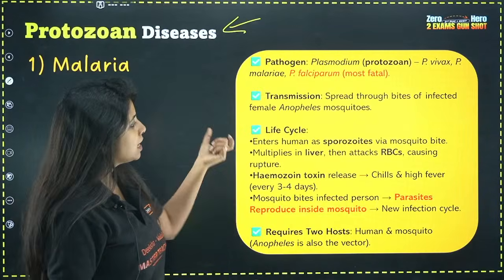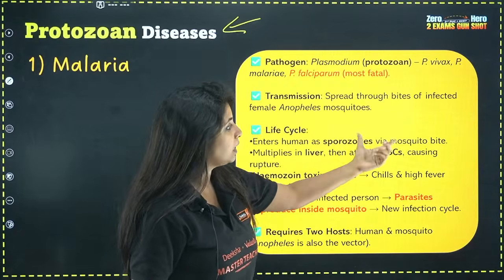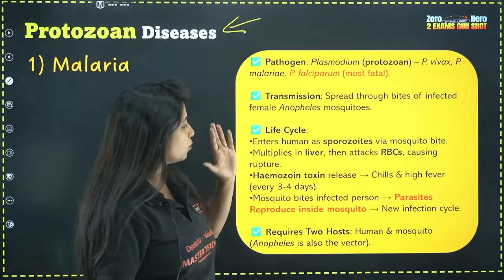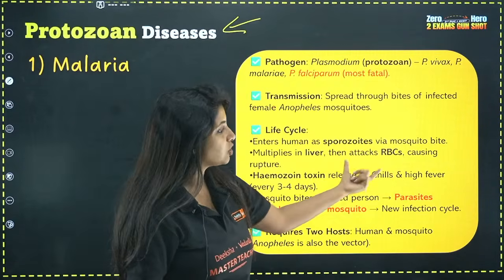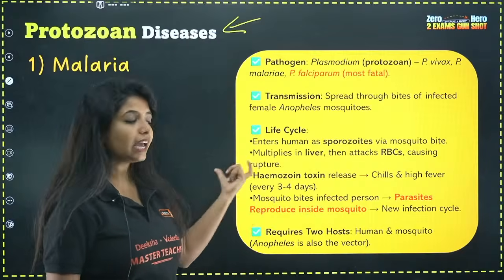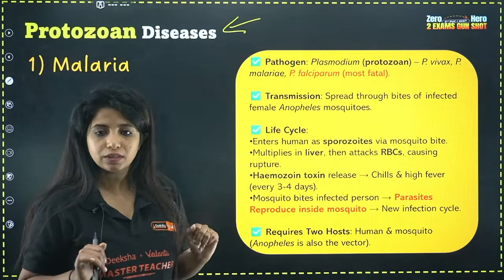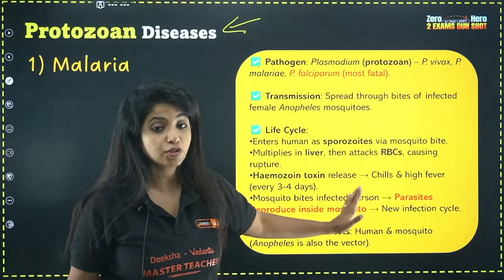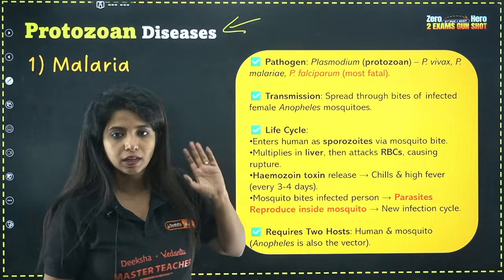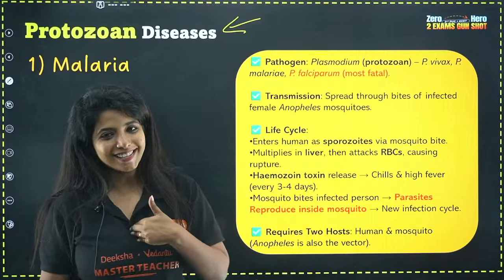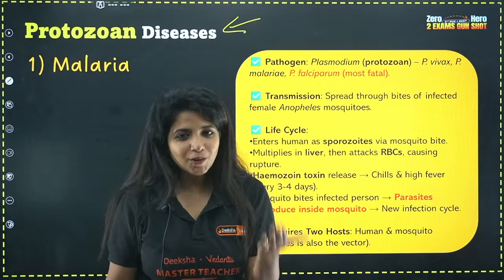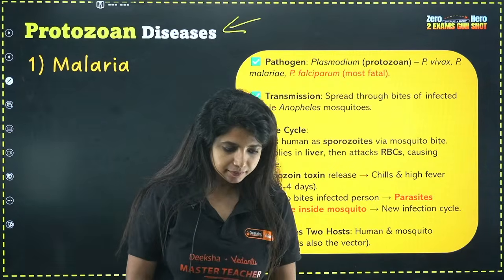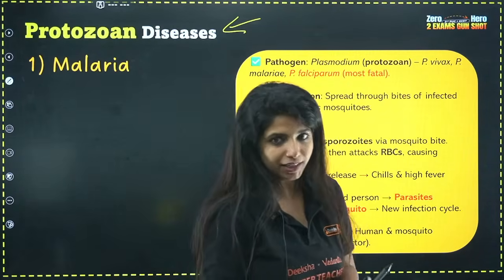Now let's come over here. So it enters humans as sporozoite via the mosquito bite, multiplies in liver, then attacks the RBC, causing what? Rupture. Hemozoin toxin is released, causing chills as well as high fever. Every 3 to 4 days gap, you will be able to see this. Mosquito bites infect the person. Parasites reproduce inside the mosquito. Sexual reproduction inside the mosquito only. It requires 2 hosts. One is us, the other one is mosquito. Mosquito is also going to act like a, what do you call? Vector. Done. Got it?